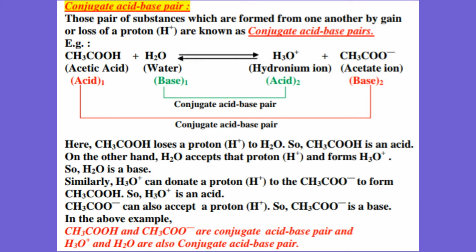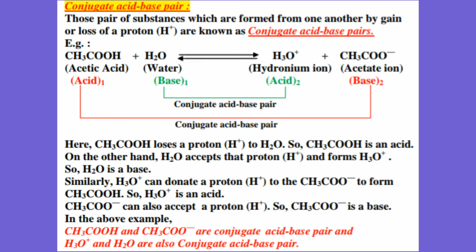So, acetic acid and acetate ion are a conjugate acid-base pair. Why? Because after losing a proton, acetic acid forms a base. Similarly, water is a base, because it can accept a proton.